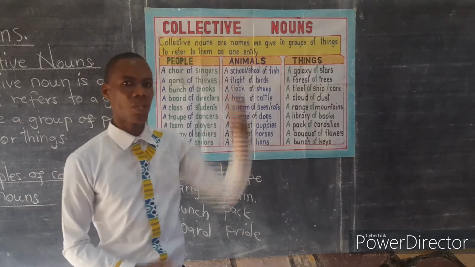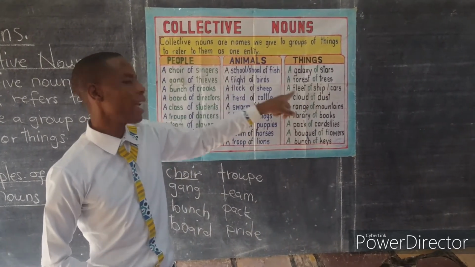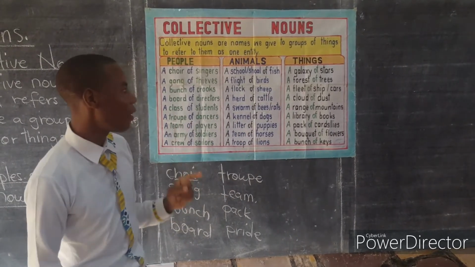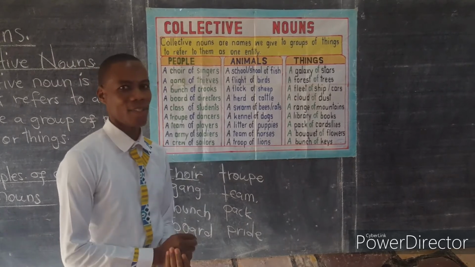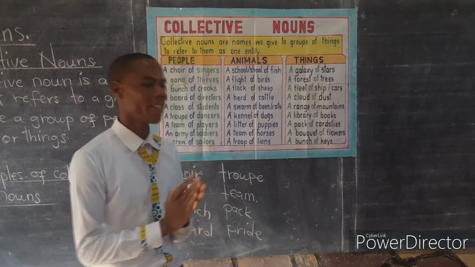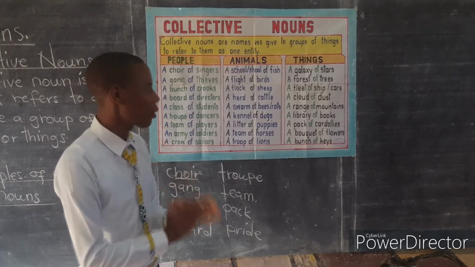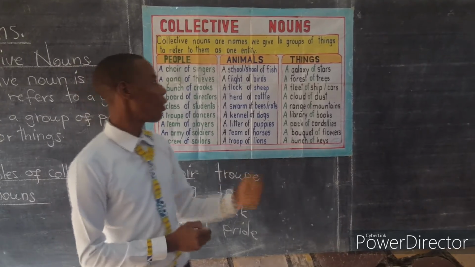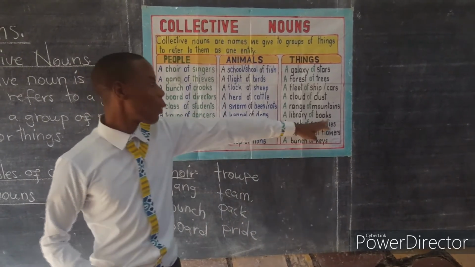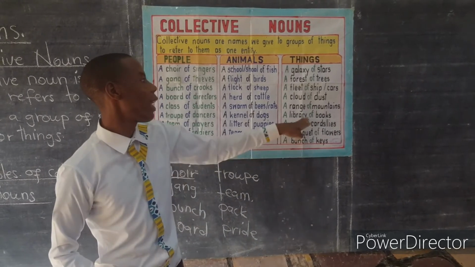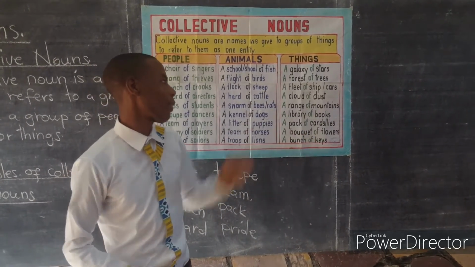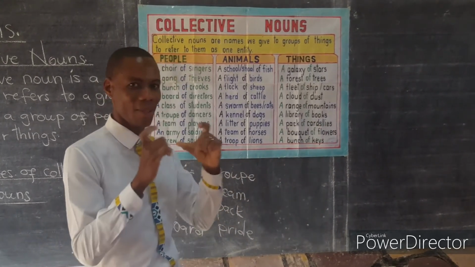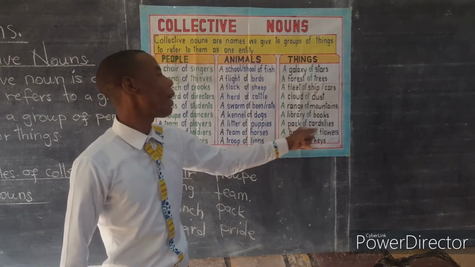Dust. When you see huge dust rising, you will say a cloud of dust. We've got mountains. Mountains as well are things. So we call them a range of mountains. When you want to refer to books, we say a library of books. When you want to talk about cards, we will say a pack of cards.